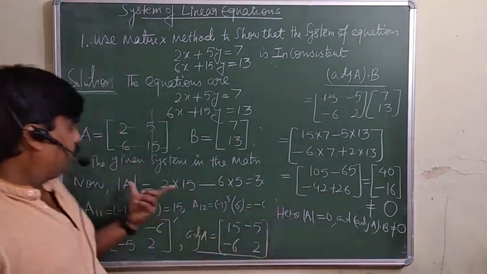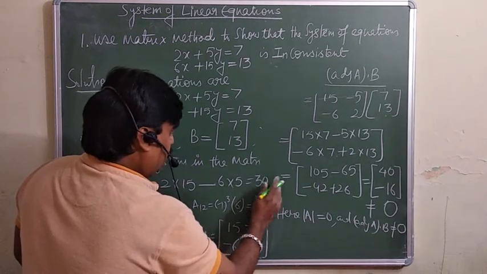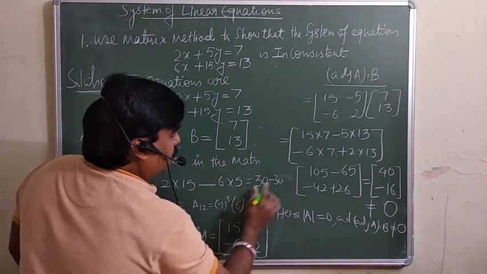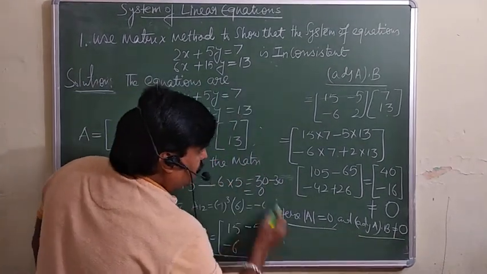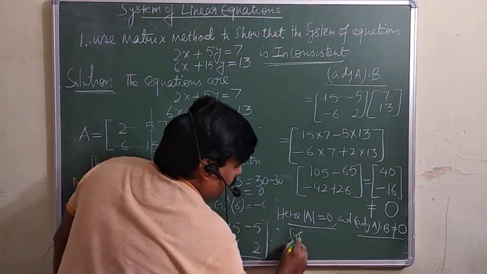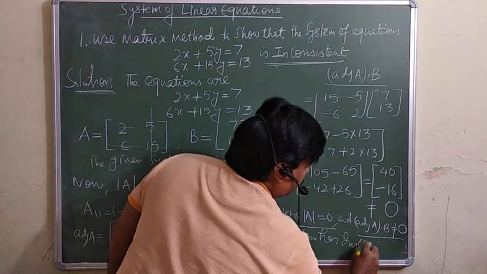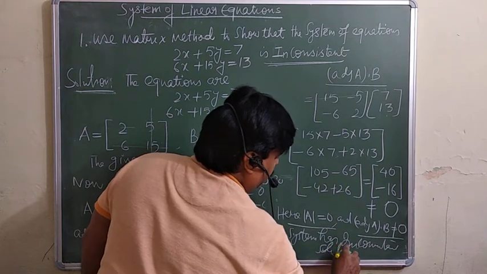This is the condition that is going to be satisfied, because the determinant was equal to 0. It was 30 minus 30, which used to be 0. So this is the condition, and it means therefore the system has an inconsistent solution. The system has an inconsistent solution. Now have a look.